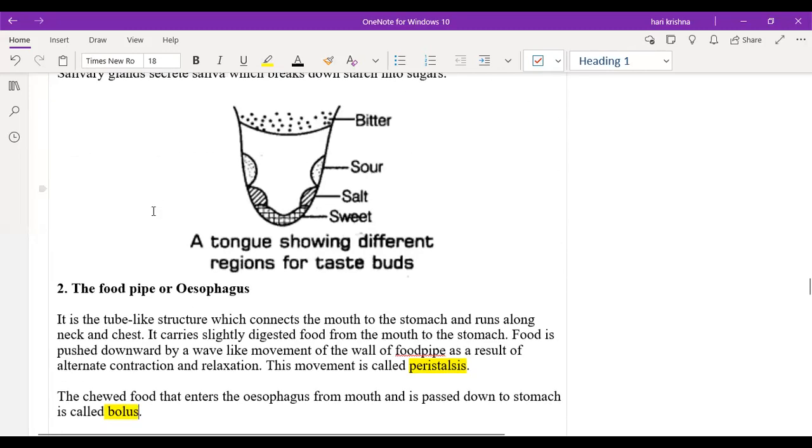Now tell me, how many layers are there in the teeth? What is the top layer? The top layer is enamel. The next one? Dentine. Very good. Next one? Pulp. Next is connected to all the blood vessels. Enamel, dentine, pulp, and the gums. Right? So the chewed food which is moving from the mouth to the stomach is called a bolus.